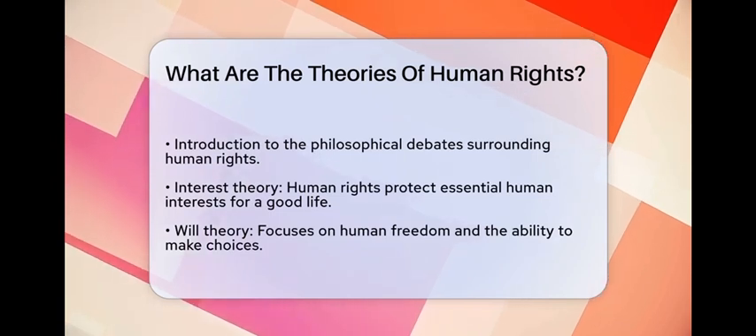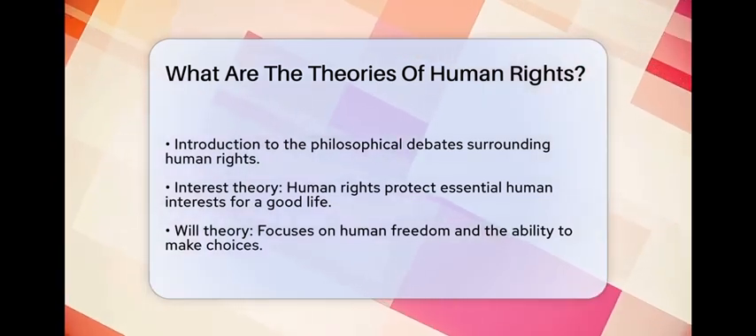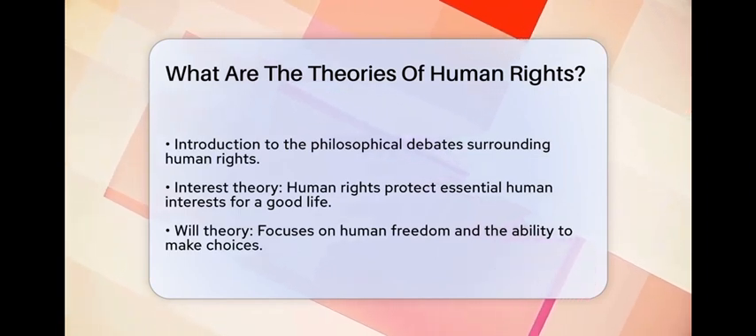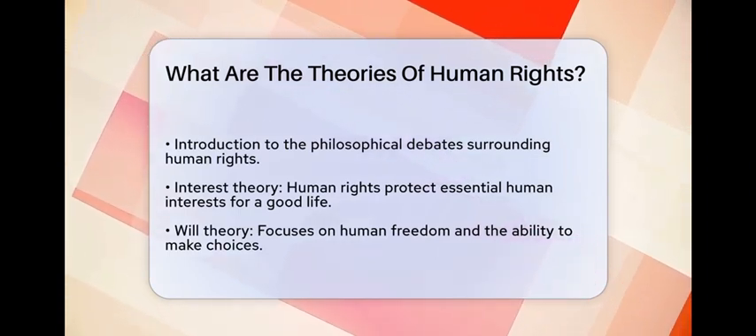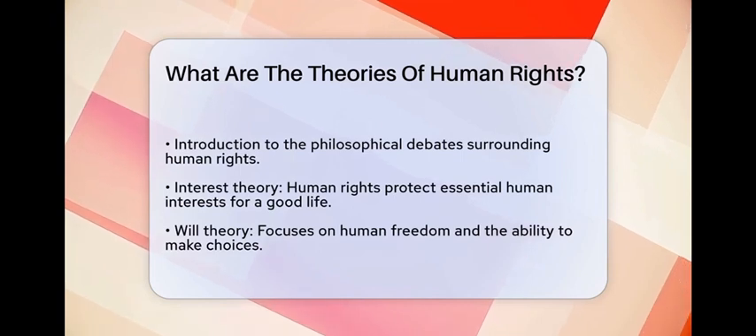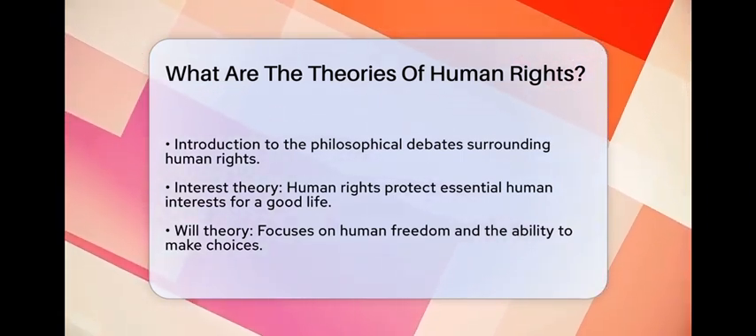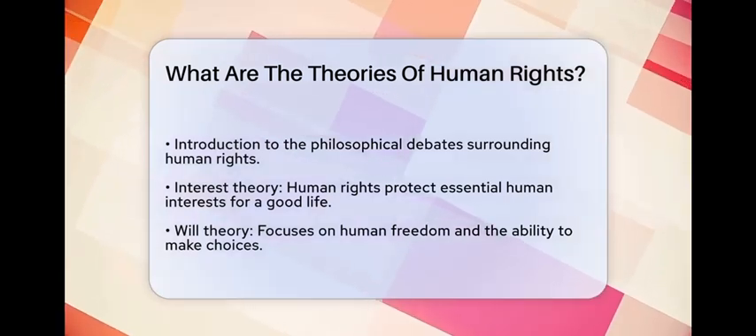One of the most discussed theories is the interest theory. This theory suggests that human rights are in place to protect and promote essential human interests. It's about ensuring that individuals have the necessary conditions to lead a good life, such as the right to health care, education, and protection from torture.